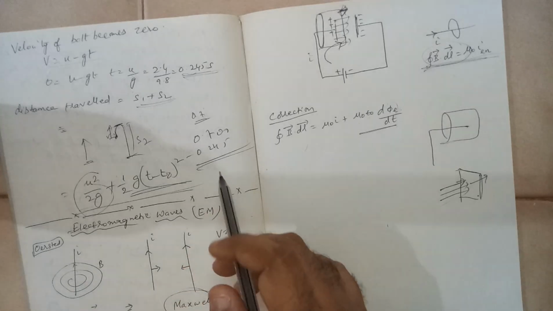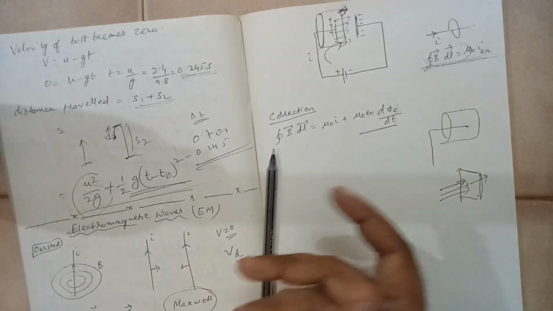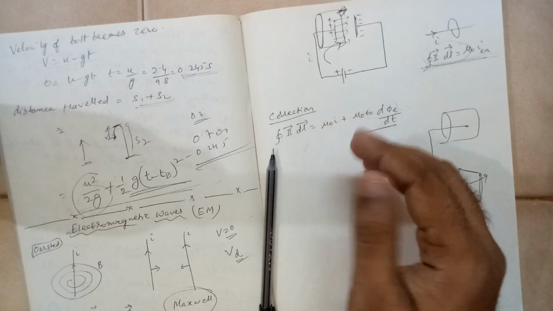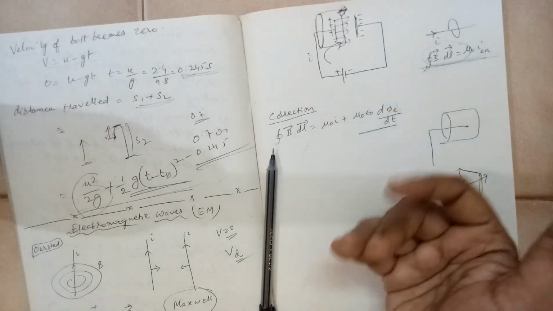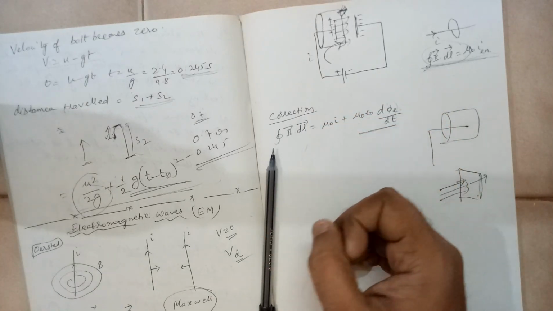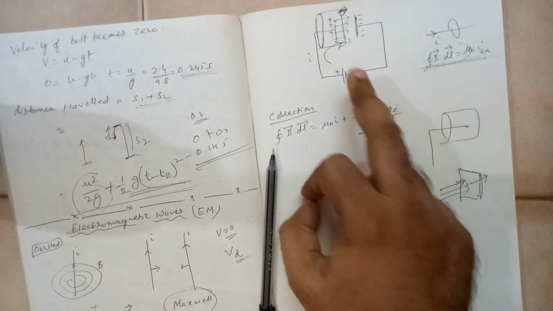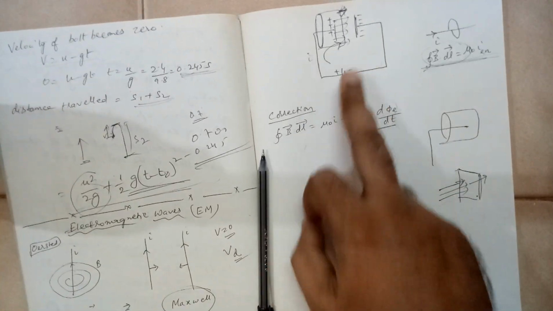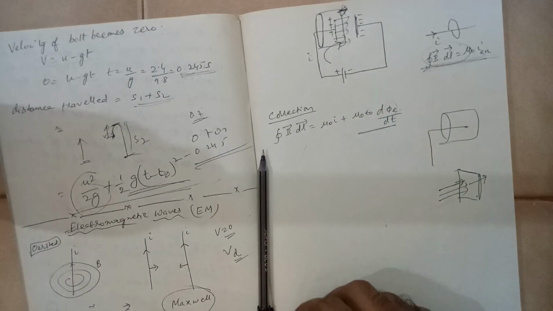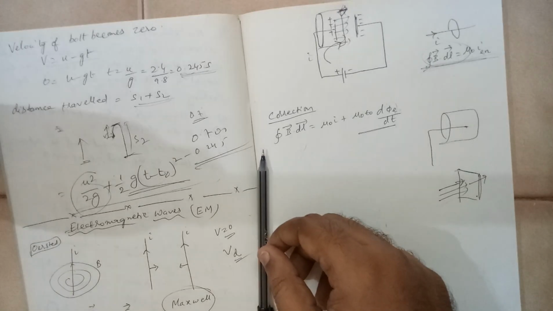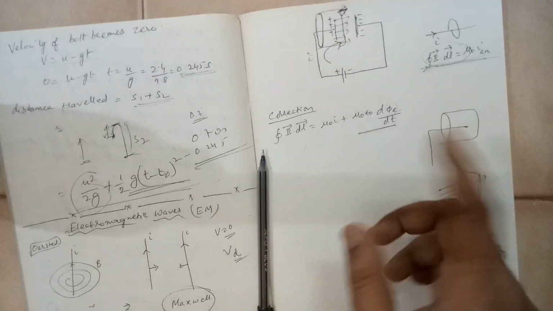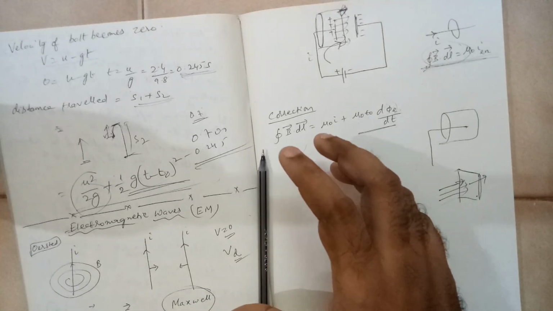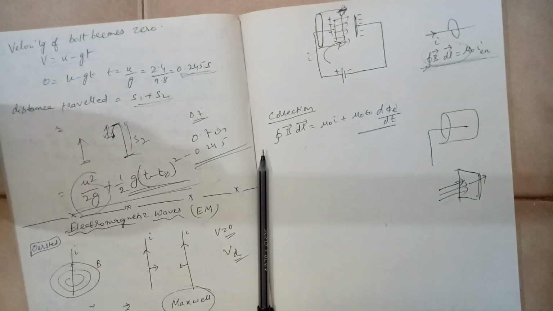Initially the electric field lines were fewer. Over a period of time, the electric field becomes stronger, and thereby, even though A is constant, the E value is increasing, so d phi E by dt will be varying. So this varying electric field is creating a magnetic field, because of which that needle is deflecting.